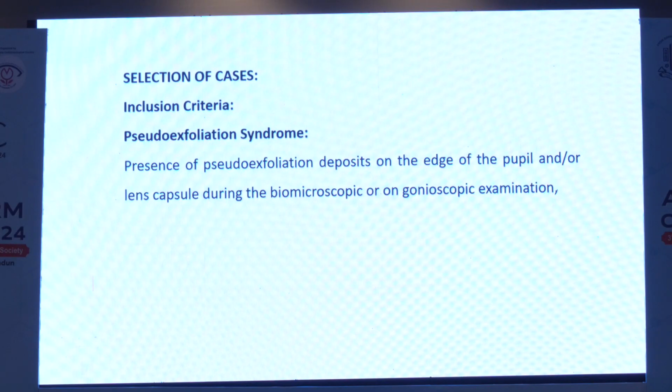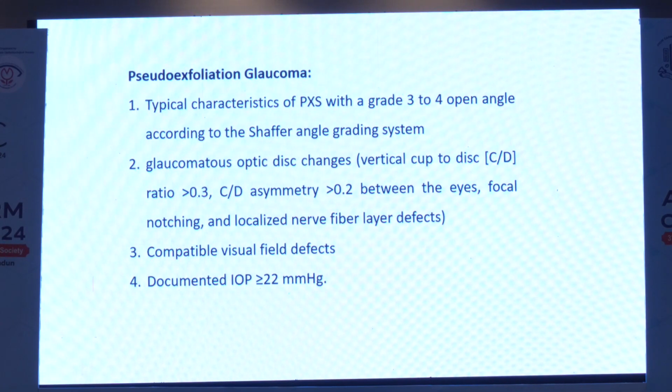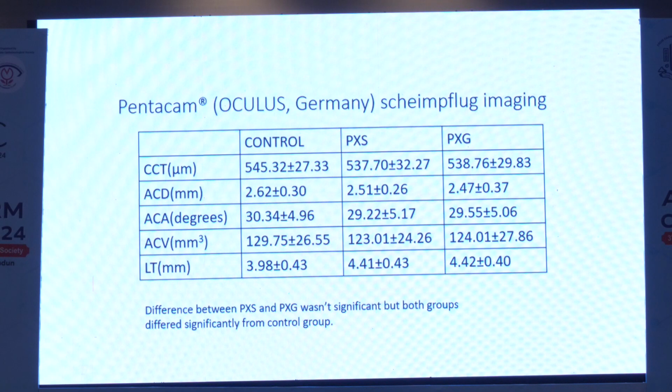Inclusion criteria was patients with pseudoexfoliation syndrome who had deposits on the edge of the pupil and or lens capsule during biomicroscopy or the gonioscopic examination. Pseudoexfoliation glaucoma patients had typical characteristics of pseudoexfoliation syndrome plus grade 3 or 4 open angle according to Schaffer angle grading system. Glaucomatous optic disc changes typical of glaucoma or compatible visual fields patients were chosen, and documented intraocular pressure of more than 22 millimeters of mercury patients were taken in pseudoexfoliation glaucoma.